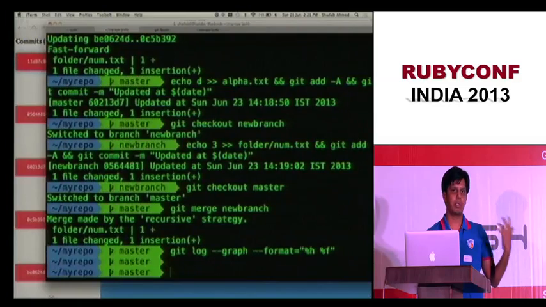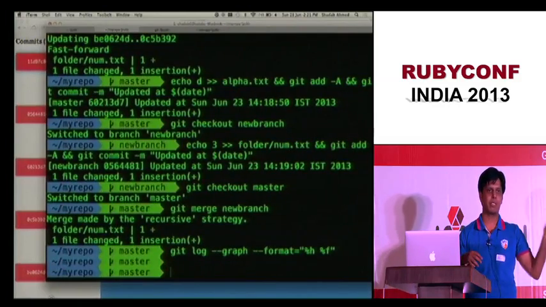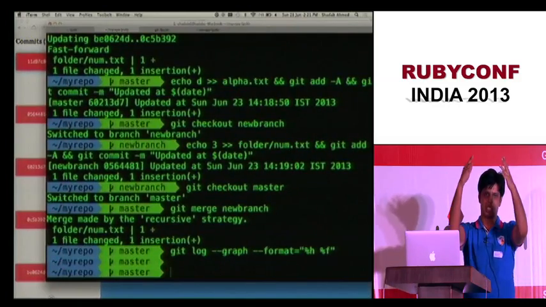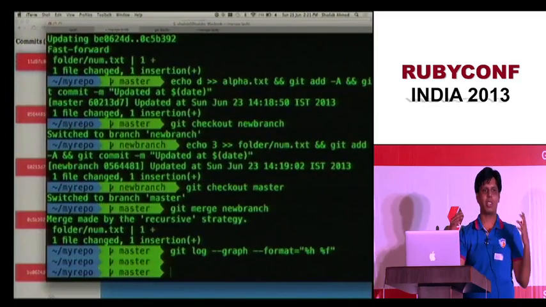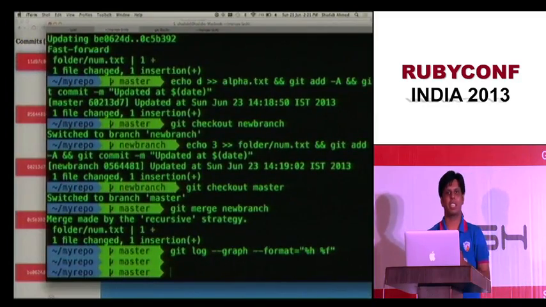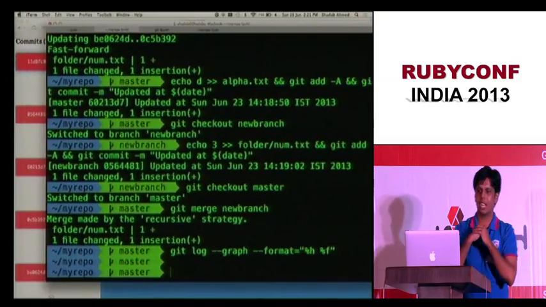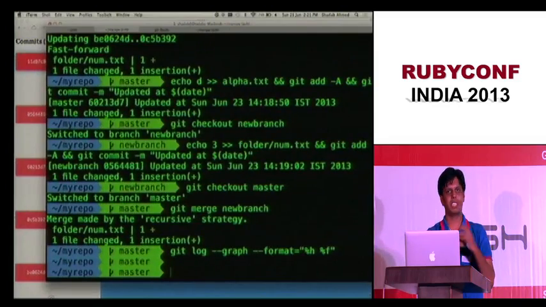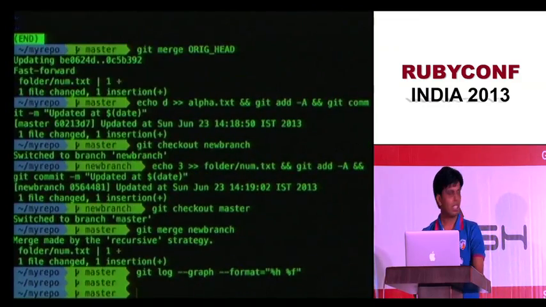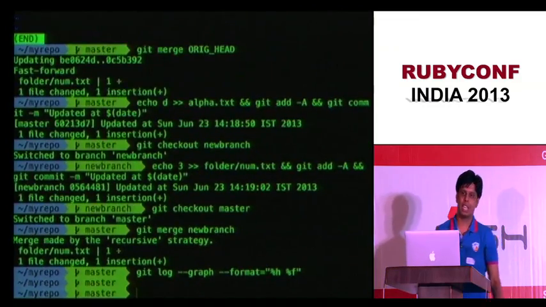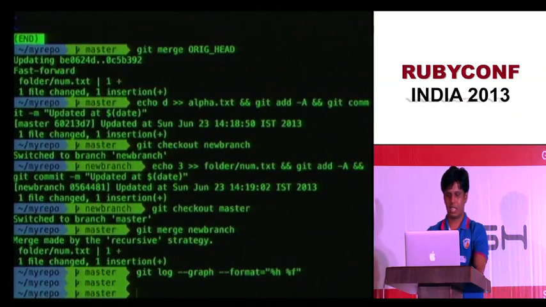Let's say there are 2 developers. One guy is developing something, the other guy is developing something else. You need to push to a central repo so that you are not required simultaneously at the same time. Otherwise, one guy will be pushing to the other guy's PC, and that is not required. So that's why you push to a remote, like GitHub or something, and you pull from there. So my changes went in, and my changes came back from the other guy. Let me show you remotes, how a remote is created and how it works.